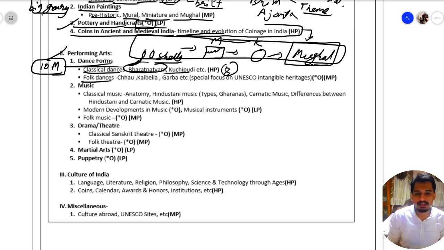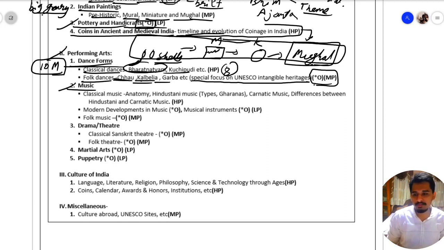But for folk dances you should just have a brief overview. Okay, so what are the various folk dances? Chahu, Kalbelia and Garba. You have to study this in a brief manner, and you should have a special focus on UNESCO intangible heritages such as Chahu and Kalbelia.